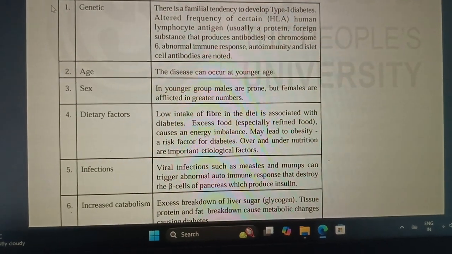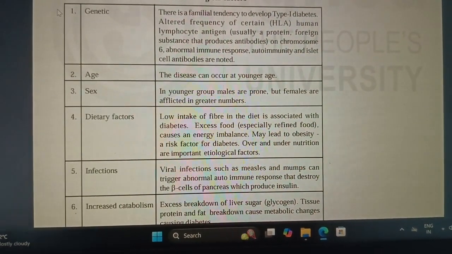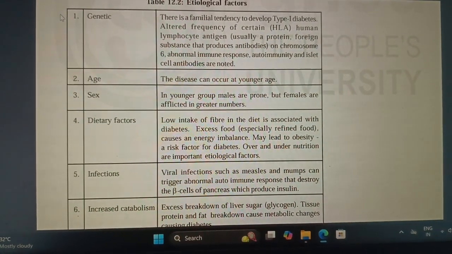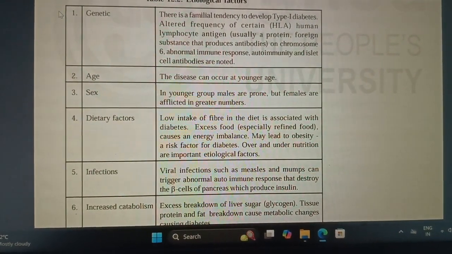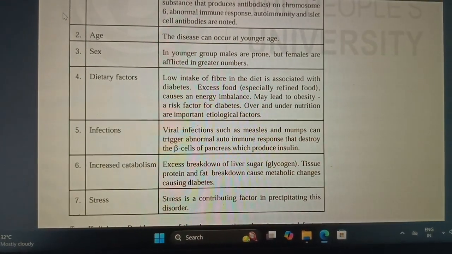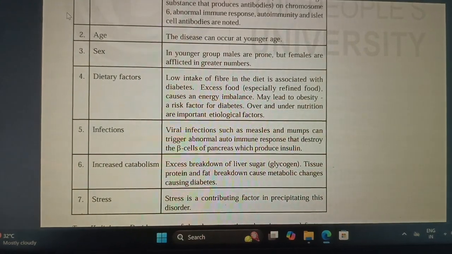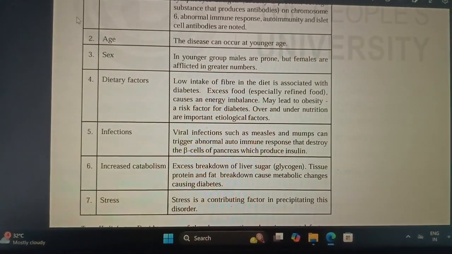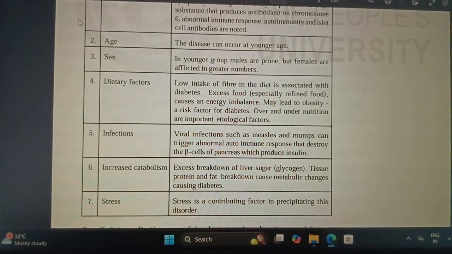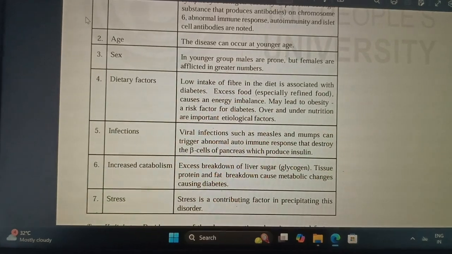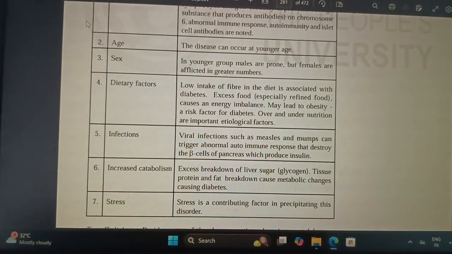Second one is age. This disease can occur at any age. Sex. In the younger group, males are prone, but females are affected in greater numbers. Dietary factors. Low intake of fiber in the diet is associated with diabetes. Excess food, especially refined food, causes energy imbalance and leads to obesity, a risk factor for